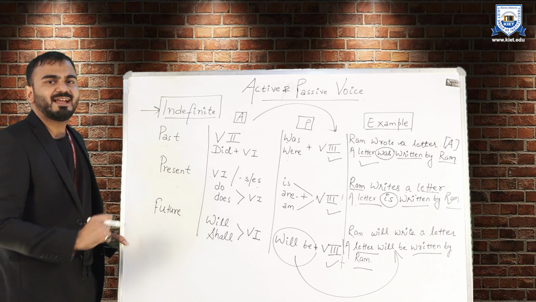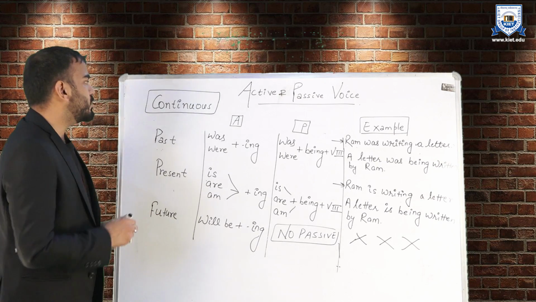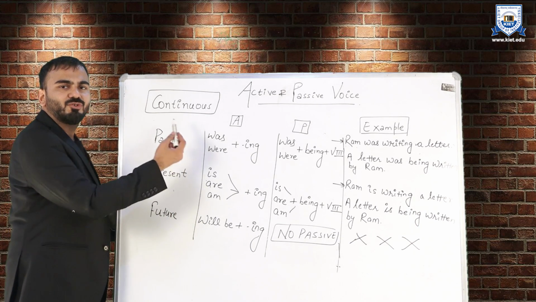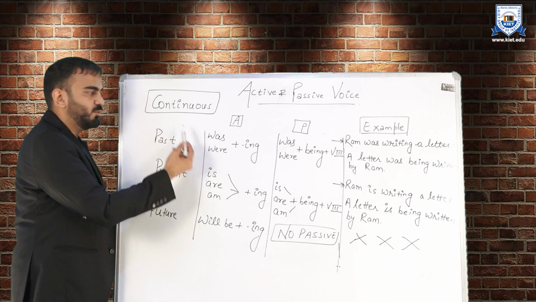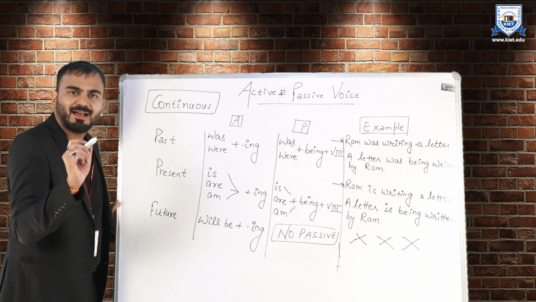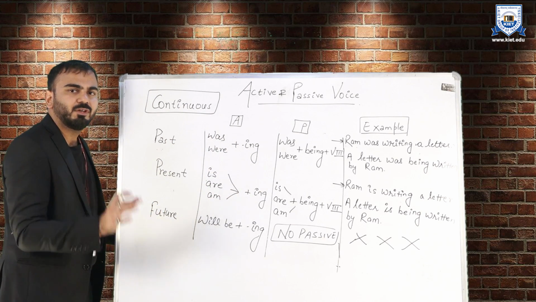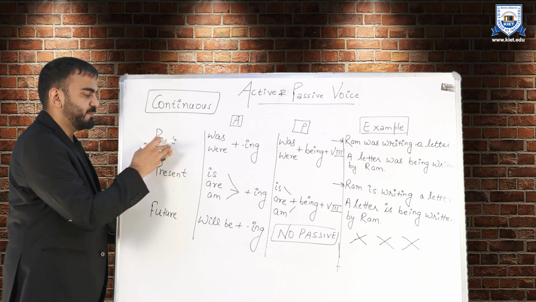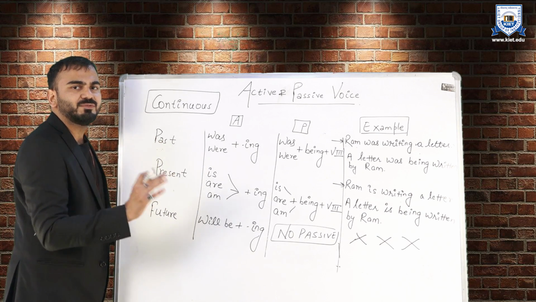Now let us understand the conversion of continuous group. In continuous group, again we have past continuous, present continuous, and future continuous. In the active side, in past continuous, we use was or were depending upon the subject along with the ing form. I always say that ing is the body of continuous. Wherever you find this tense continuous, you should always use ing, be it past, present, future, active or passive. If it is continuous, ing will follow.